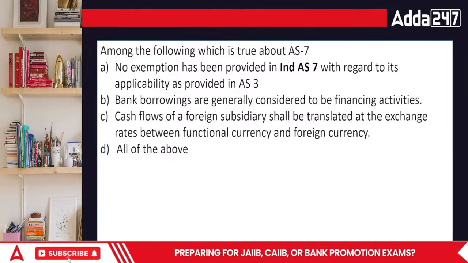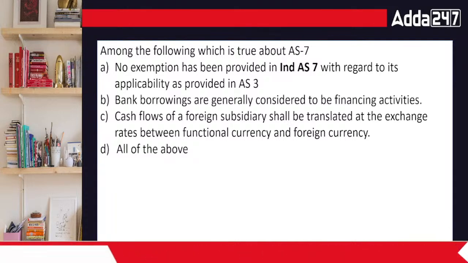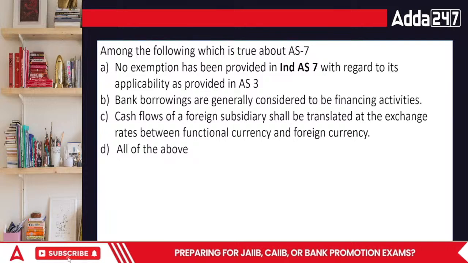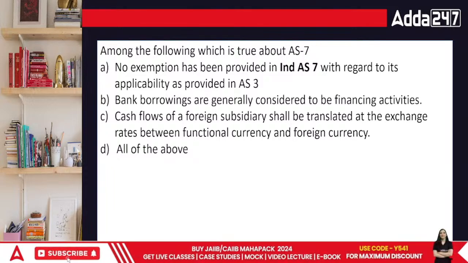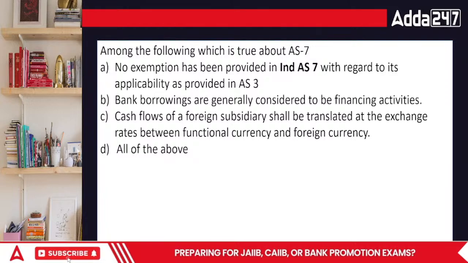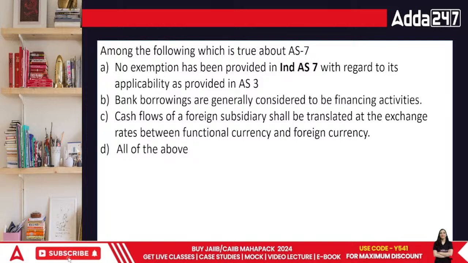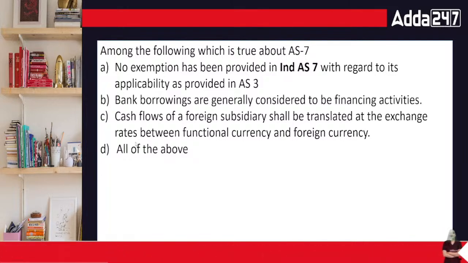No exemption has been granted in AS 7 with regards to its applicability as provided in AS 3. Bank borrowings are generally considered to be financing activities, and cash flows of foreign subsidiaries shall be translated at the exchange rates between functional currency and foreign currency.